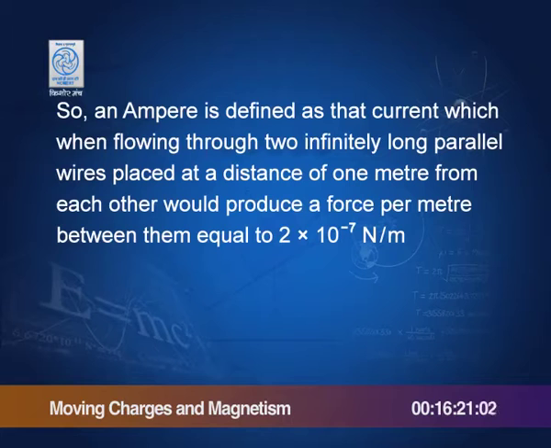So, an ampere is defined as that current which, when flowing through two infinitely long parallel wires placed at a distance of 1 meter from each other, would produce a force per meter between them equal to 2 × 10 to the power minus 7 Newton per meter. That is the formal definition of an ampere.